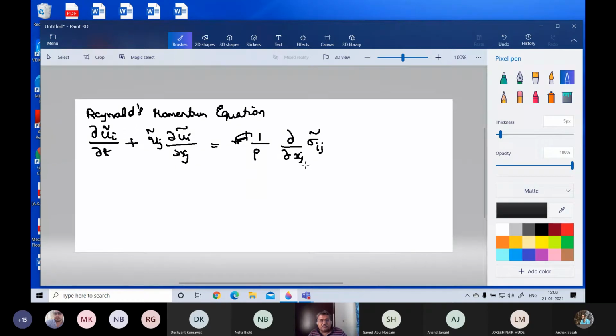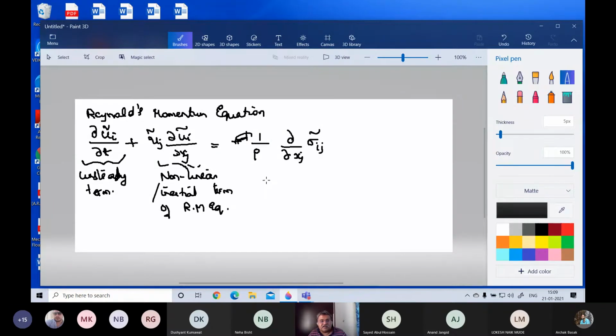Now, this is basically the Reynolds momentum equation. It states that this, as we said, is a time derivative term, which is the unsteady term of the Reynolds momentum equation. This is known as the nonlinear term of the Reynolds momentum equation, or it is also known as the inertial term.